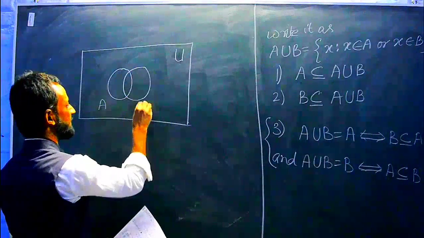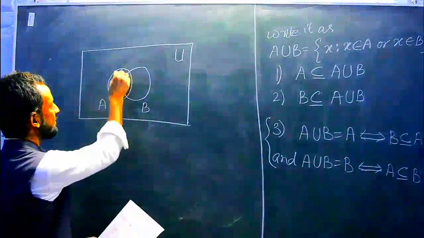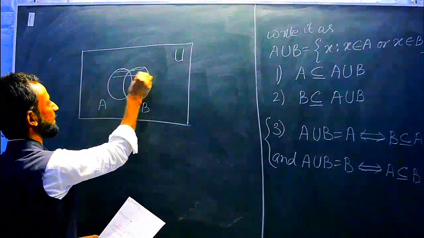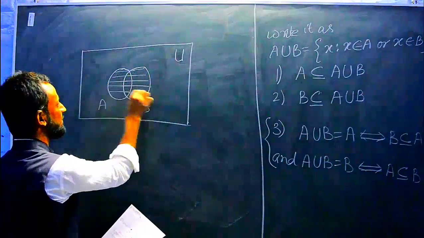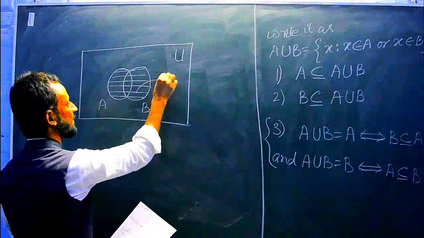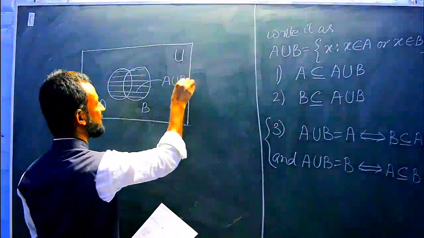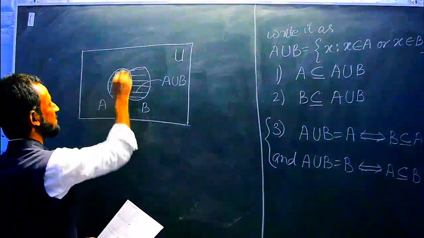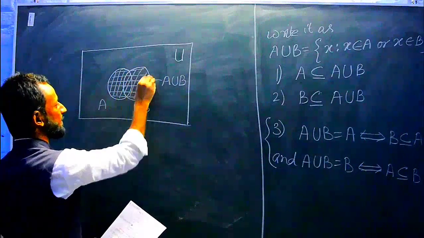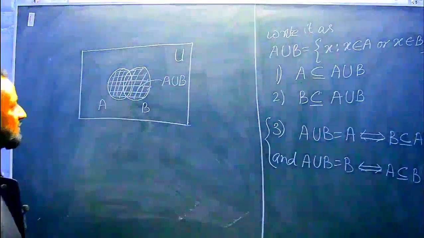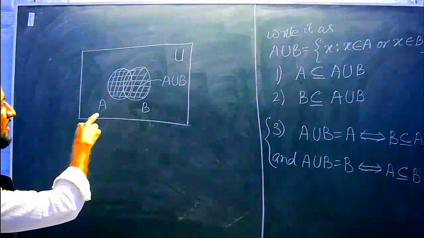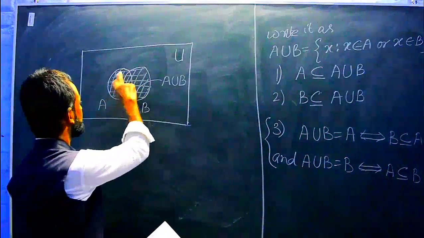this is set B. See here, all these elements, this full region, will be A union B. All the elements we will take. Whenever we see this kind of Venn diagram, it is representing all these elements.